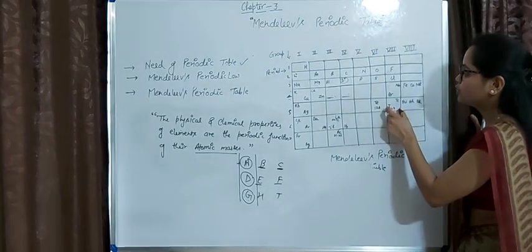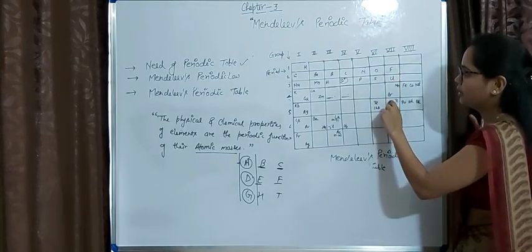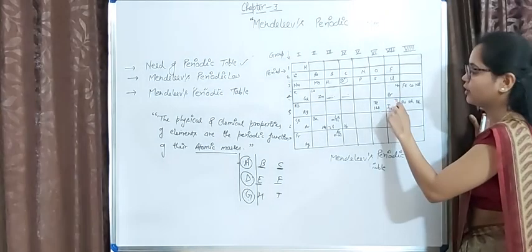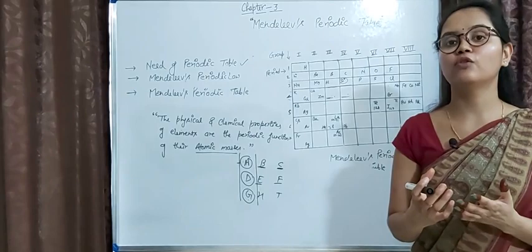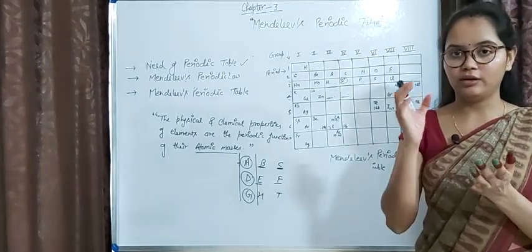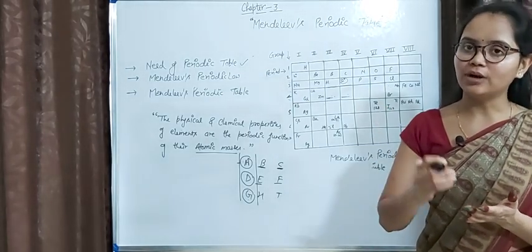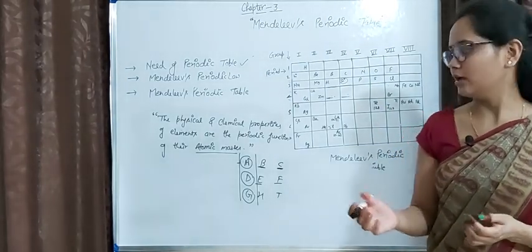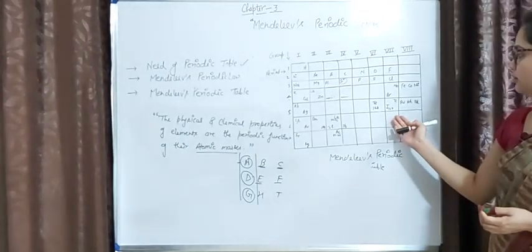Why? Because it shows properties similar to fluorine, chlorine and bromine. So his primary motive was to group similar elements, and to fulfil this motive, he ignored his own law at some places, because he did not follow the increasing order of atomic weight here.